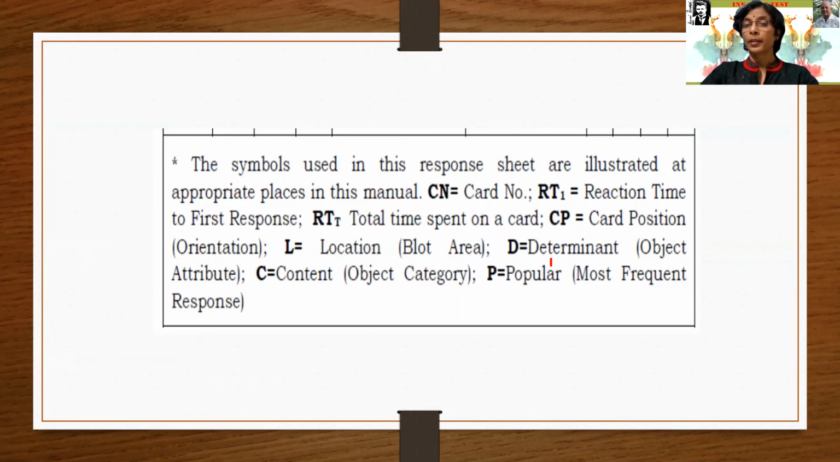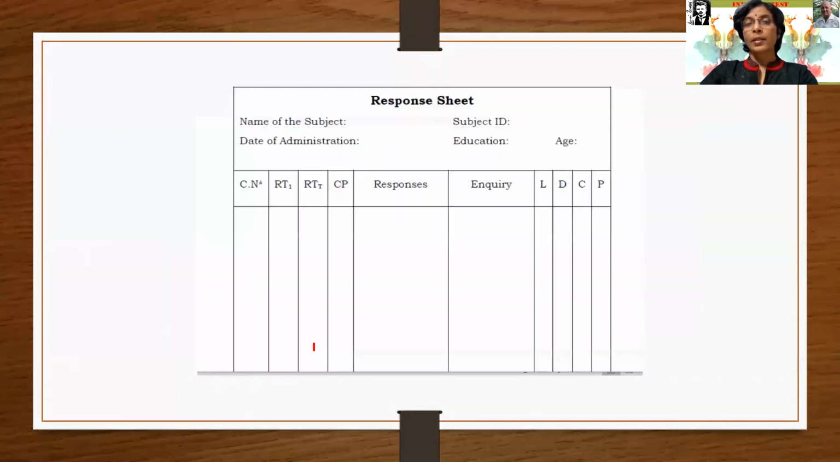D for determinant. We will see which are the determinants in the ink blot test. C for content, P for popular. Okay, these are the long full forms of the acronyms used in the last slide. See here, CN, RT1, RTT, okay, CP, then LDCP.